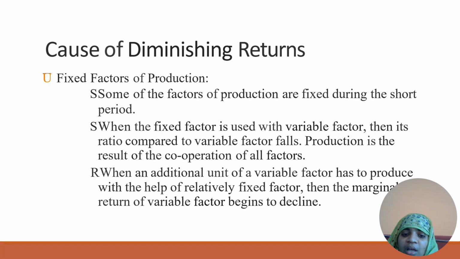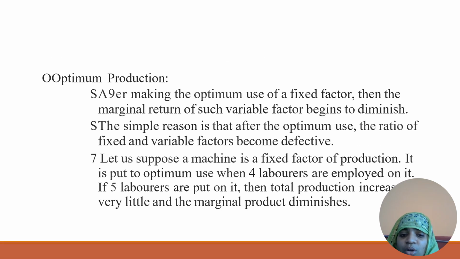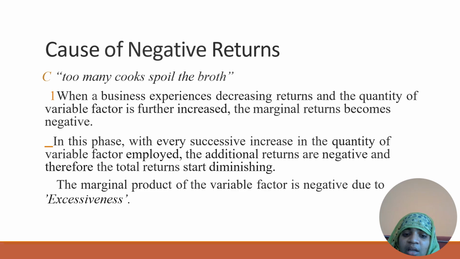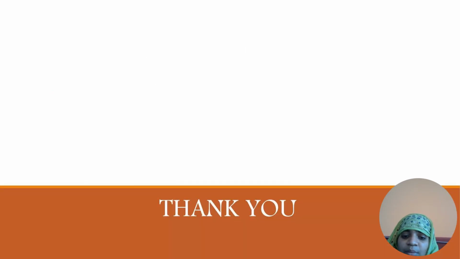So here are the causes of diminishing returns. What is the reason for the law of variable proportions becoming a negative trend? Some of the causes are also listed, as you can study in the rest of the slides, and you have to get some more information about that.